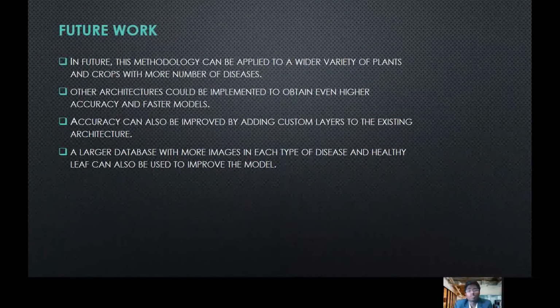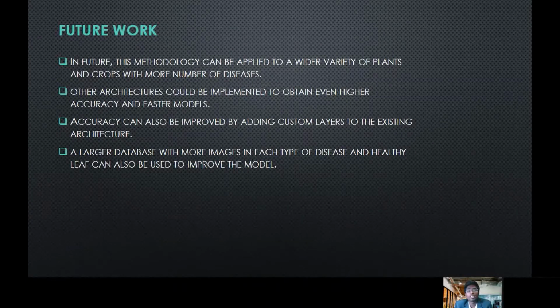In future, this methodology can be applied to a wider variety of plants and crops with more diseases, and other architectures could also be implemented to obtain even higher accuracy and even faster models. Accuracy can also be improved by adding custom layers to the existing architecture of Inception ResNet, and a larger database with more images in each type of disease and healthy leaf can also be used to improve the model.